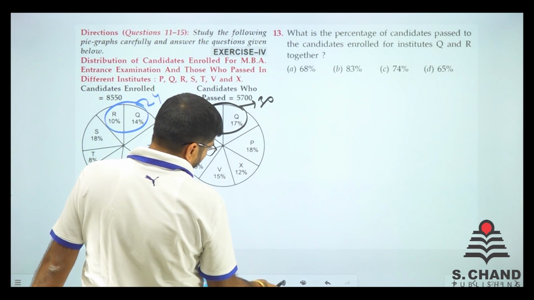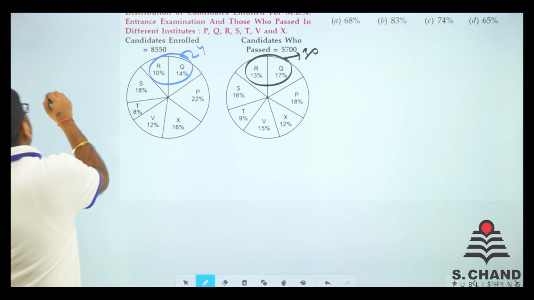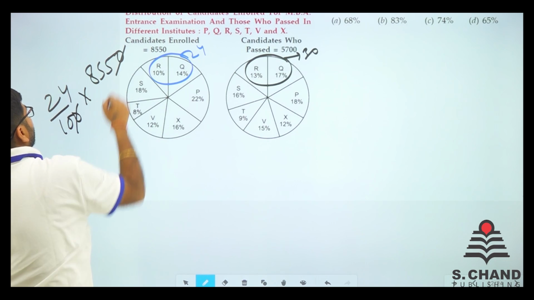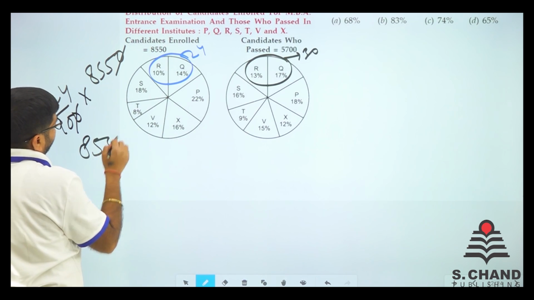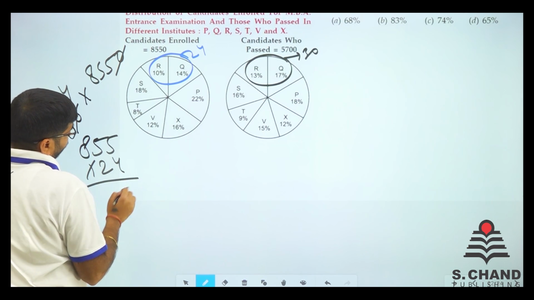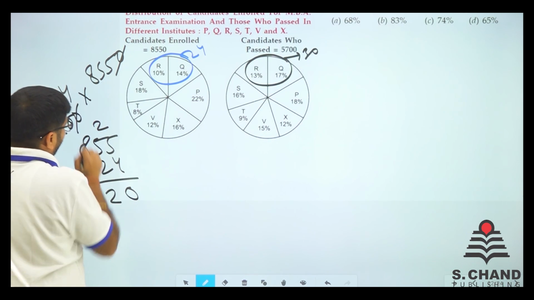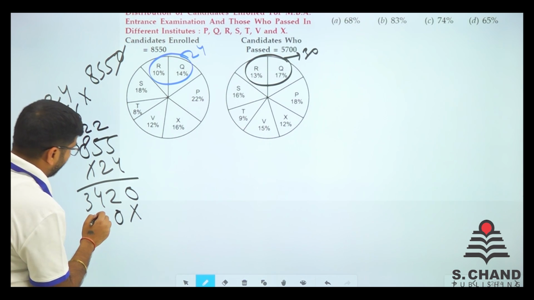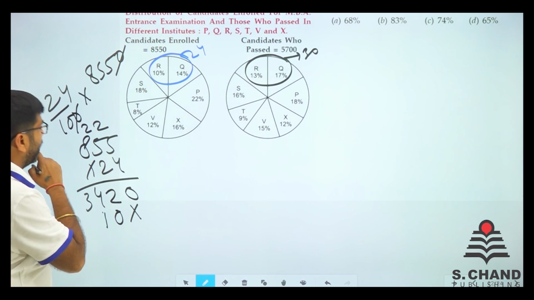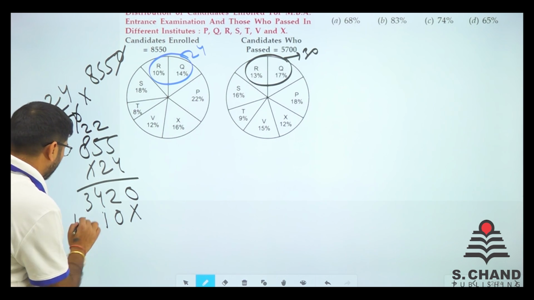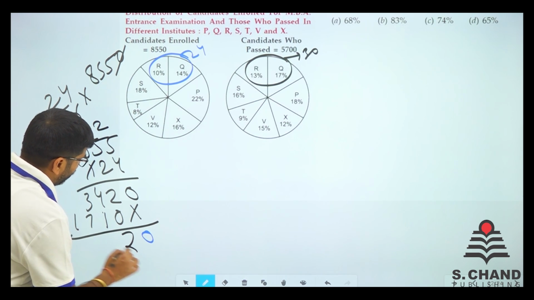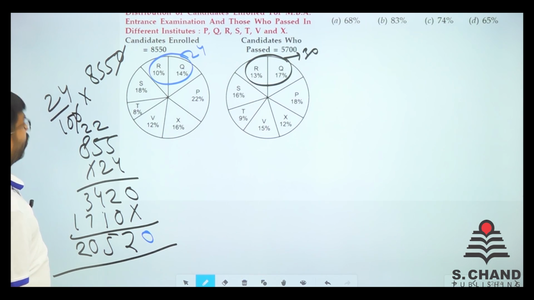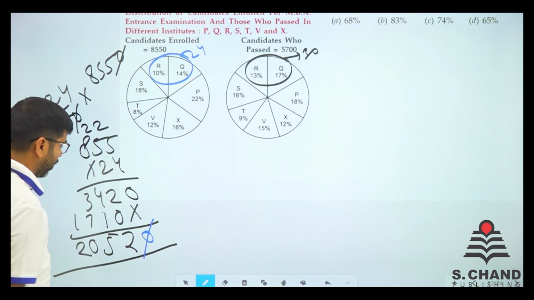So do just one thing. What we need to do? First we need to find out 24% of 8550. 0 gets cancelled out. Now we are left with 855. Let's multiply by 24. So 4 5s are 20, 4 5s are 22, 4 8s are 32, 34. 5 2s are 10 and 1, 11. 8 2s are 16 and 1, 17. So we got 1710. So 0, 2, 5, 0 and 2. 20520 is the total, and that is divided by 10 as well. So we got 2052.